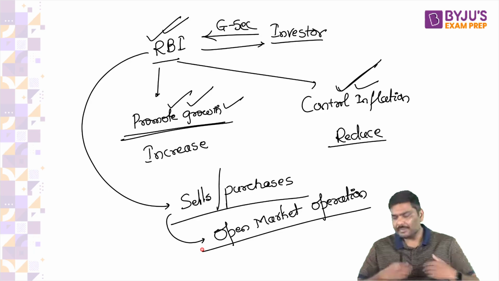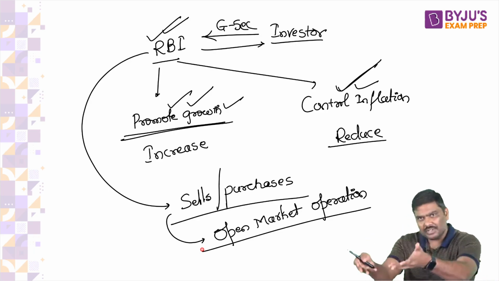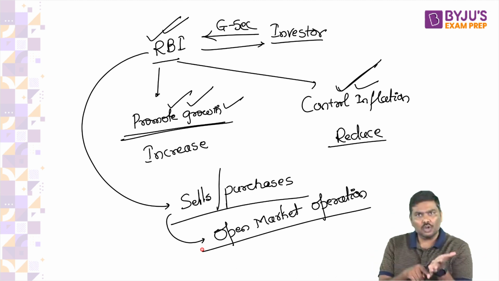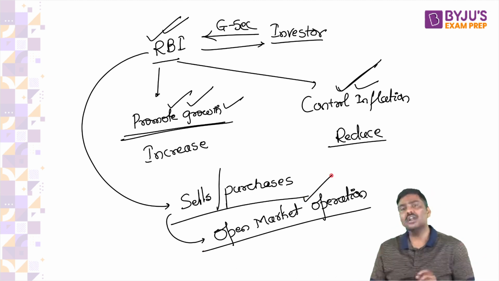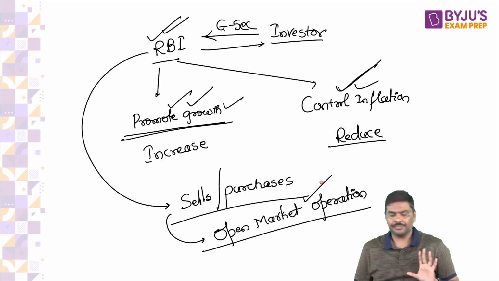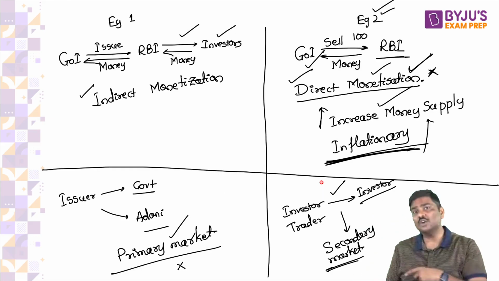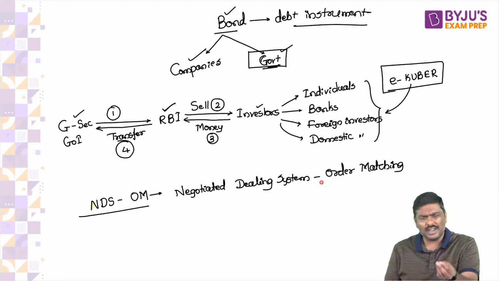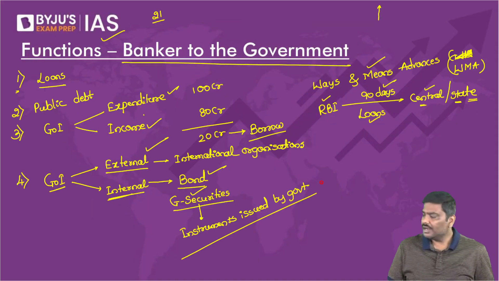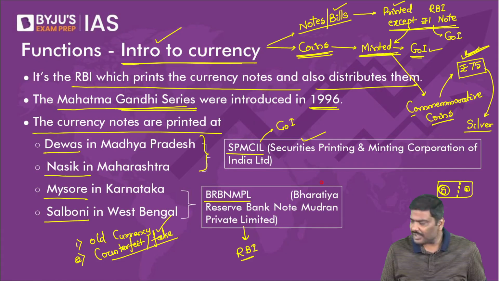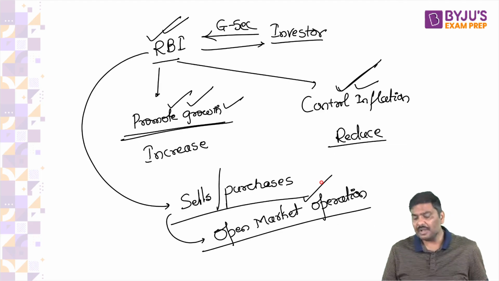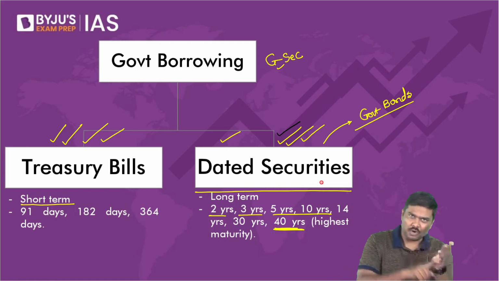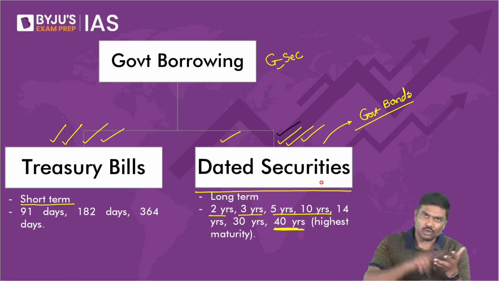Is it okay? RBI will sell government securities to the investors or purchase government securities from the investors, either to promote growth or control inflation. This is called open market operation. Remember this. Tomorrow when I say open market operation, don't ask me what is open market operation. It shows that you are not revising. Done? So these are some of the ways through which RBI will help Government of India to borrow from the market, will give loan to Government of India.